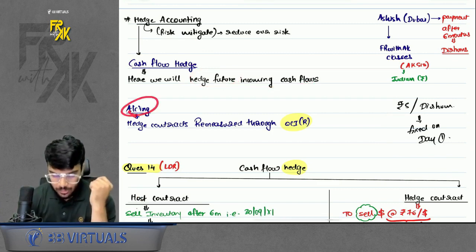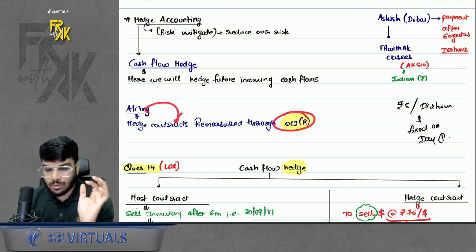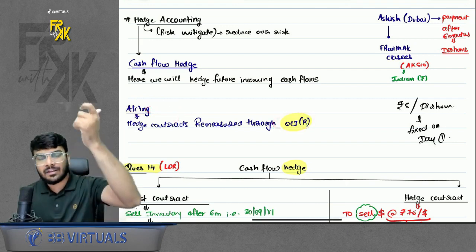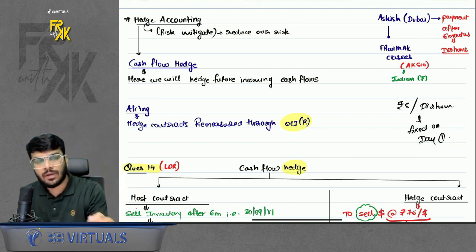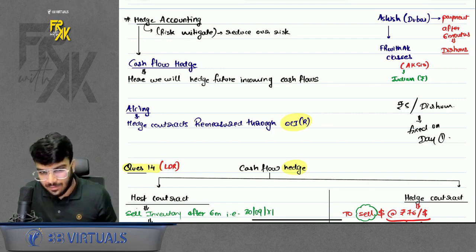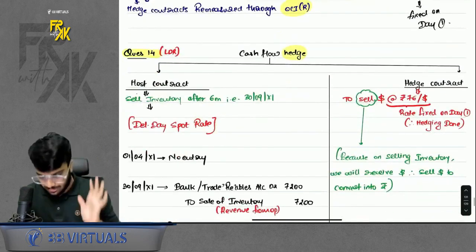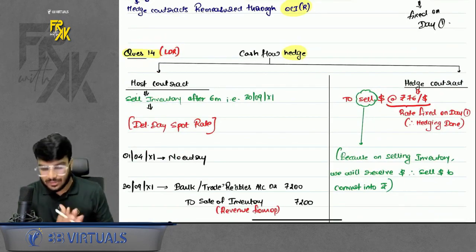Okay, how is the accounting done here? Whatever hedging instrument you account, you will account through OCI. Like in derivatives, we did FVTPL, so whatever unrealized gain or loss was there, we booked in profit and loss. Here, whatever unrealized gain or loss is there, you will book in OCI, the reserve. Okay, so there is only one question on this. Just focus on this question.